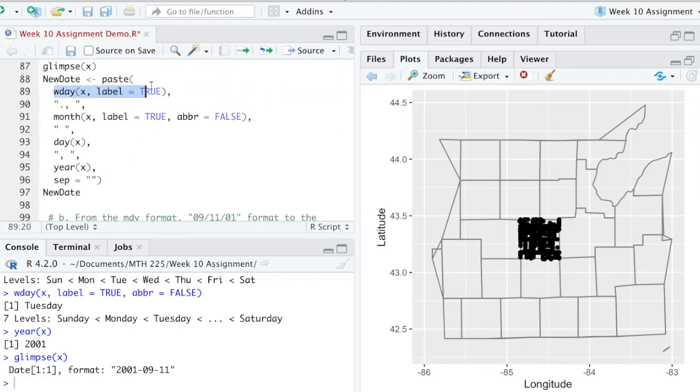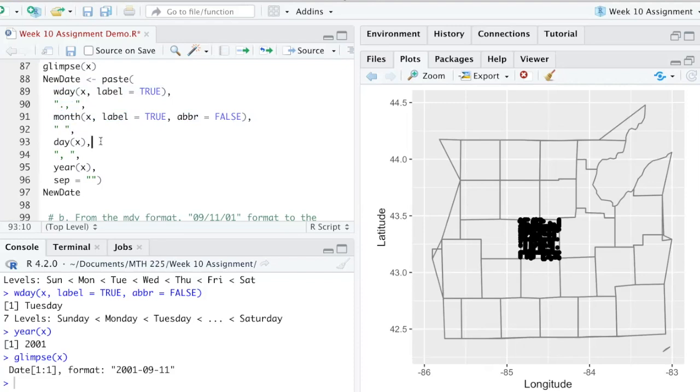Here is the first part where we want to just give the weekday. And notice we have label equals true, so it gives us the wording, but we don't have abbreviation equals false, so it's just going to give us the abbreviated name of the weekday. Then we put the period after, and so this whole piece in quotes will come next. So after the weekday, you get the period, and then the comma, and then the space. And then here, we want to list the month. We want the full spelled out name of the month. So we want label equals true and abbreviation equals false. Then after the month, we want just one space, so we put that in between the quotes.